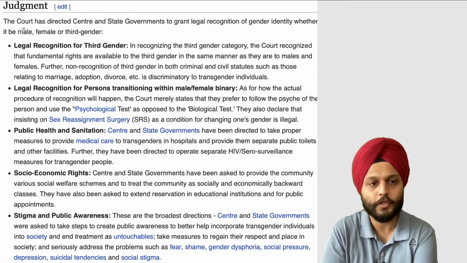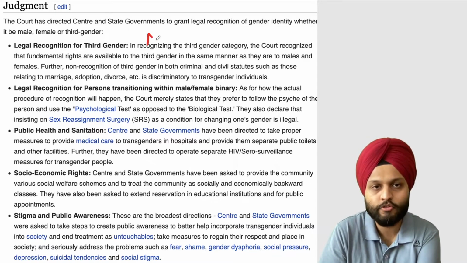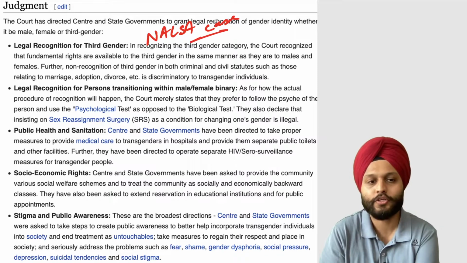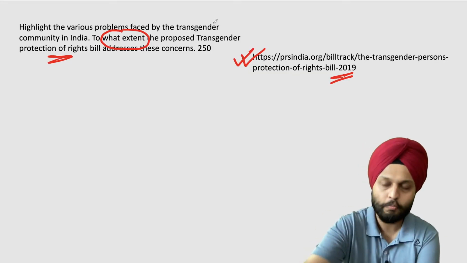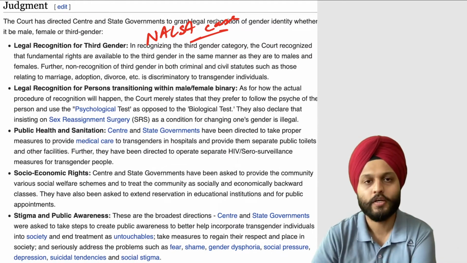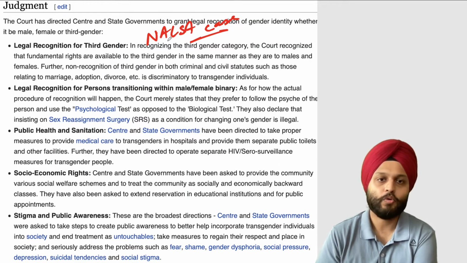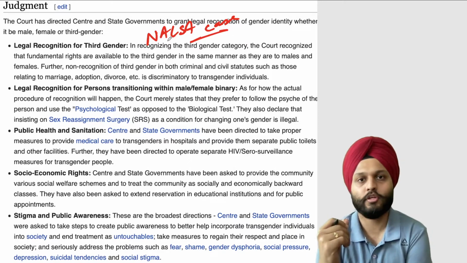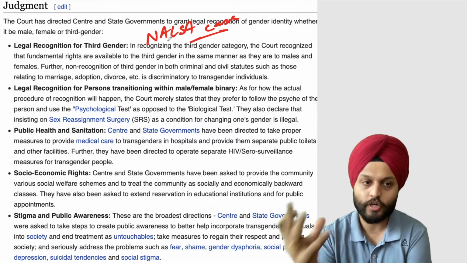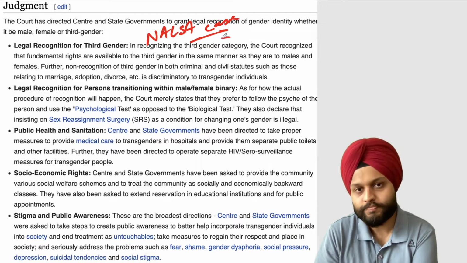Now this is the judgment. This is known as the famous NALSA case, following which this law came into the picture. NALSA is about legal services to be provided at affordable cost or free.